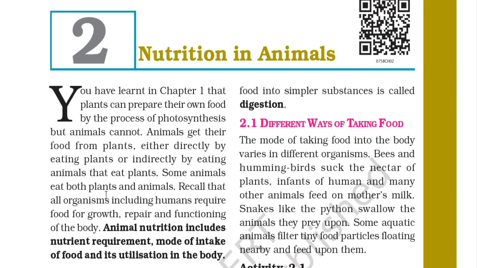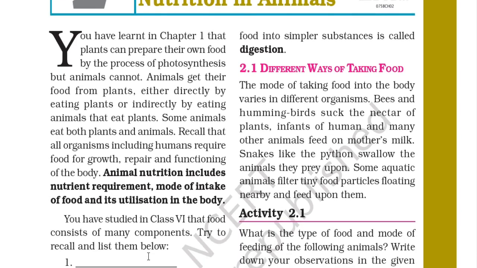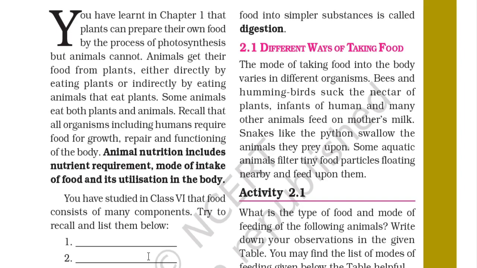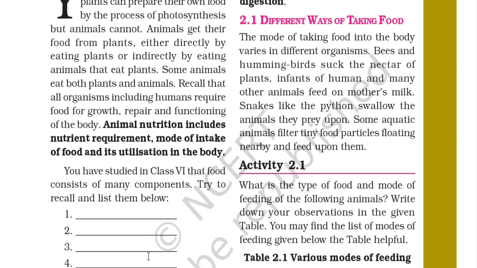Some animals eat both plants and animals. Recall that all organisms, including humans, require food for growth, repair, and functioning of the body. Animal nutrition includes nutrient requirement, mode of intake of food, and its utilization in the body. So, these are the things we learned in the first chapter, and all living organisms need food to survive and to repair their body cells and for the proper functioning of the body. So food is required, and plants are the primary source of food for animals and humans.